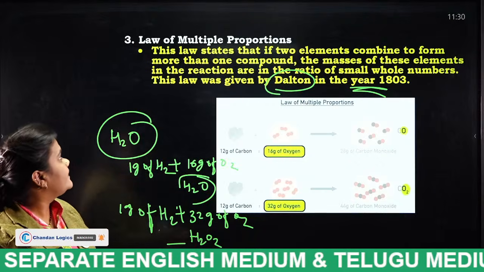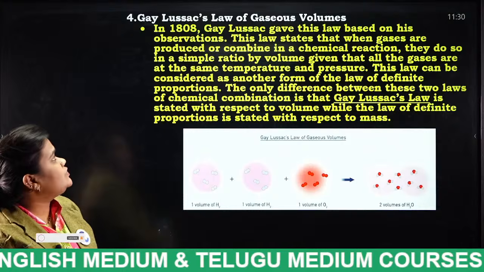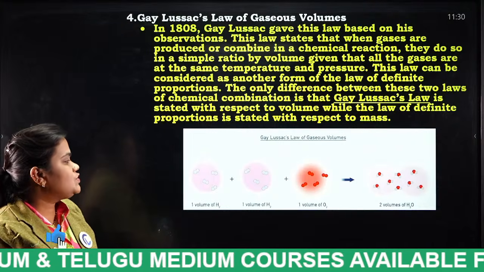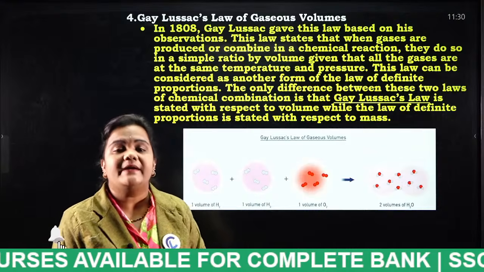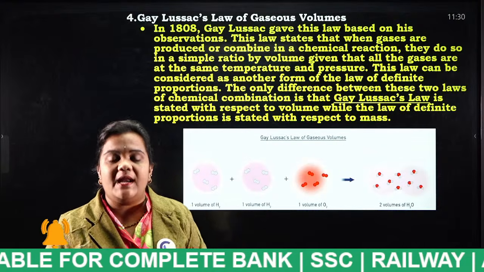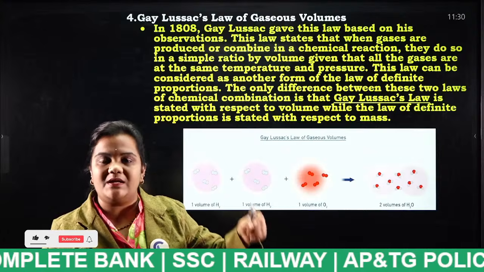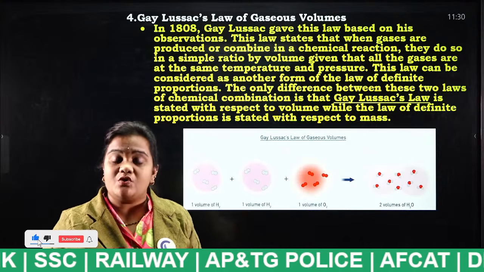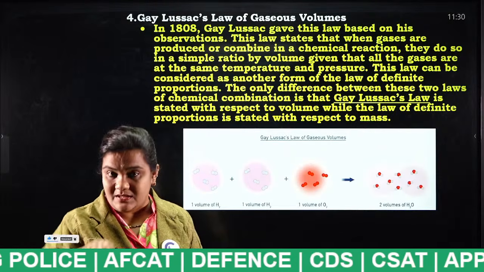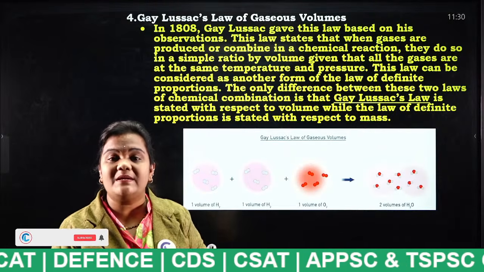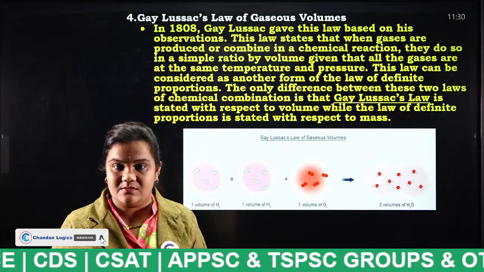Next, Gay-Lussac's law of gaseous volume. So what is this actually? I will give you a perfect example. Take a pressure cooker, like you put something like dal in a pressure cooker. So what happens there, students? If you increase the temperature, what happens? The pressure increases.